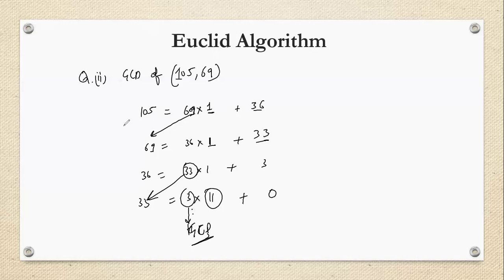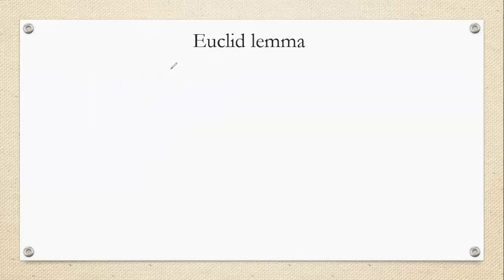Understood now? Next one. What is Euclid's lemma? I have already told you the difference between a theorem and a lemma. Now there are two very, very important lemmas. Please note them down. First lemma: if P divides AB, then we can say that P either divides A or P divides B.